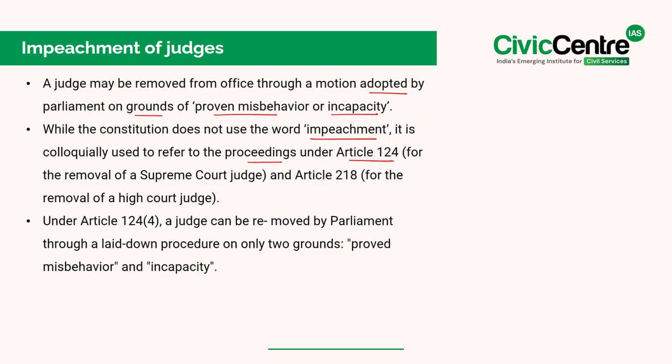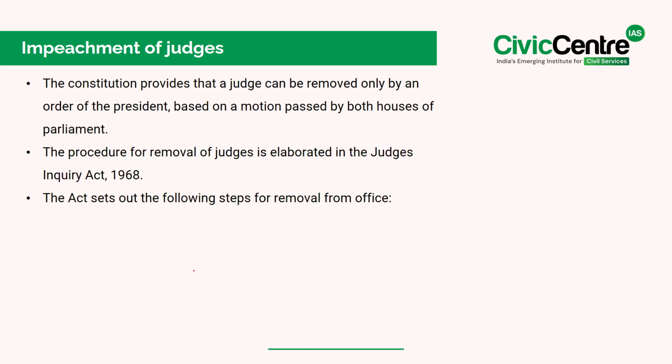proceedings under Article 124 for the removal of a Supreme Court judge and Article 218 for the removal of a High Court judge. So, under Article 124 Clause 4, a judge can be removed by the Parliament through a laid down procedure on only two grounds, which are proven misbehavior and incapacity. Furthermore, the Constitution provides that a judge can be removed only by an order of the President based on a motion passed by both the houses of the Parliament.